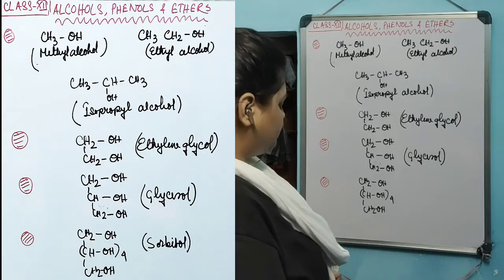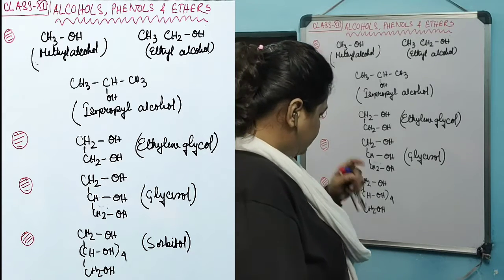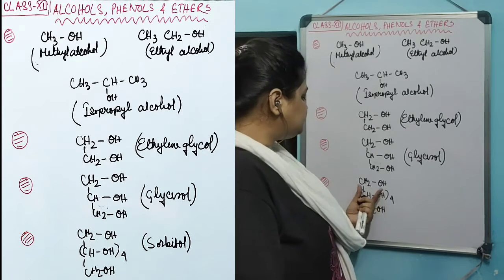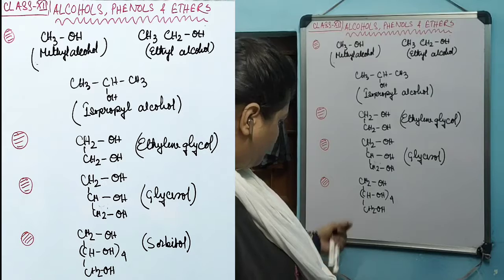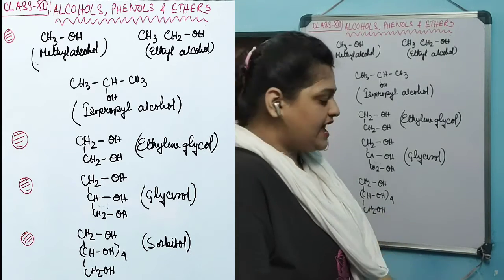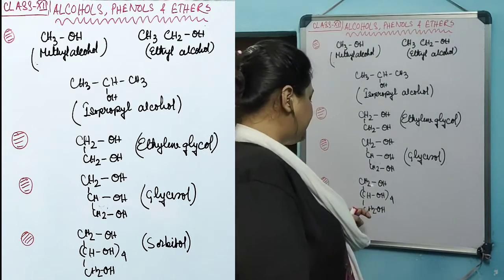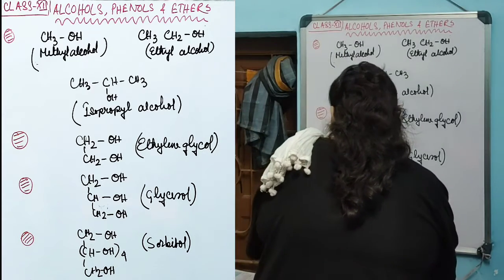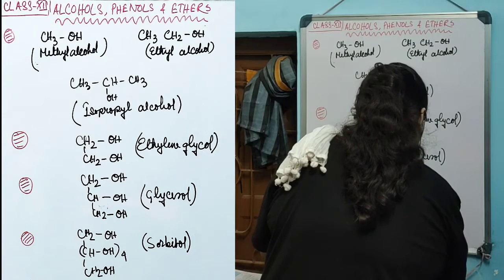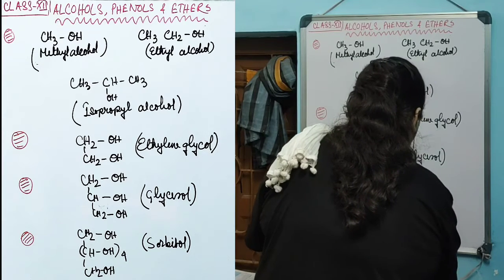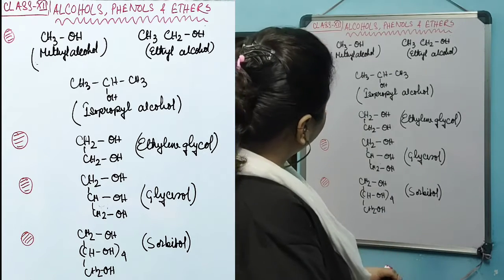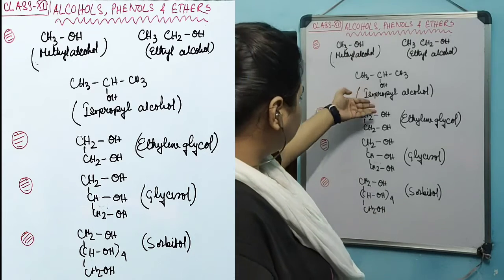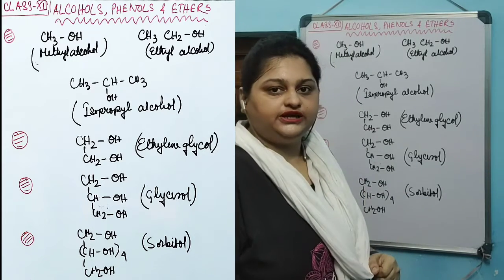This is a polyhydroxyl compound where the structure is CH2OH, CHOH whole 4. This means the CHOH portion is repeated 4 times and then ends with a CH2OH terminal portion. This compound is known as sorbitol. These are a few well-known alcoholic compounds of monoalcohol, dialcohol, trialcohol and polyalcohols.